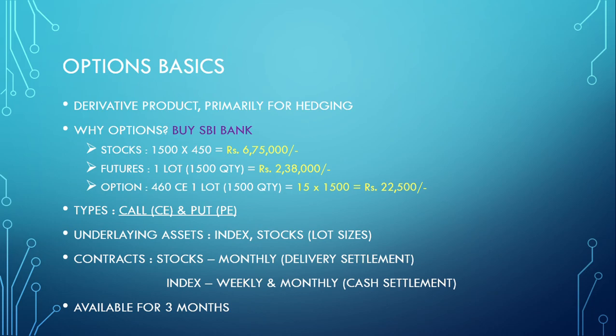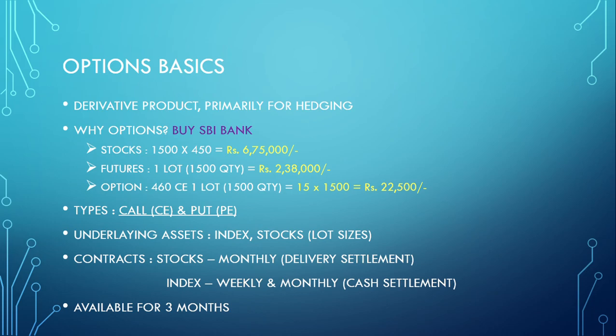So you buy the 460 call option, one lot, that is quantity 1500, and the current premium is 15. If you multiply with the quantity, you will need only 22,500 to buy one lot of call option. So among these three, with the call option you have the least margin required to get exposure to 1500 quantity of SBI.